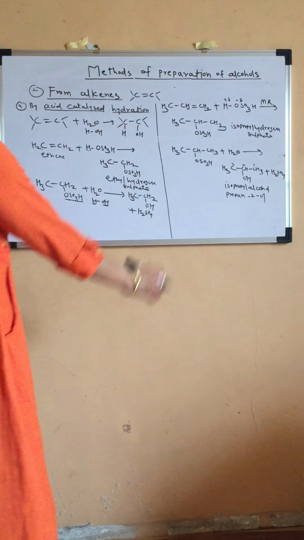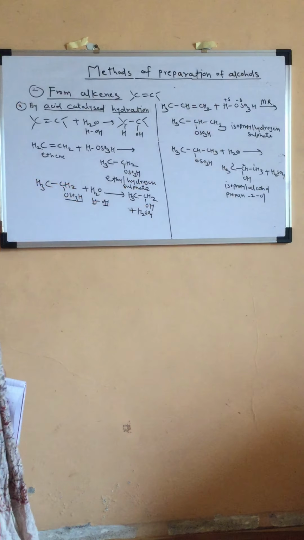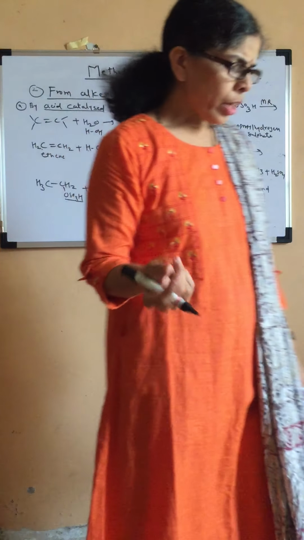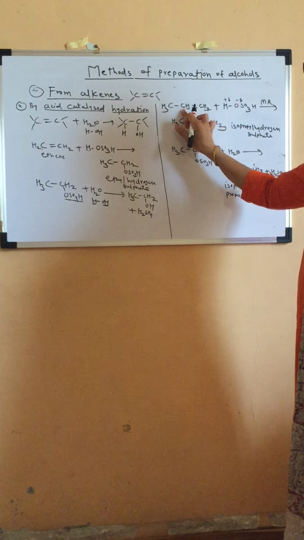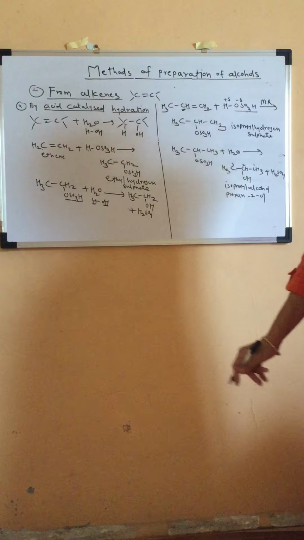In this unsymmetrical alkene, the reaction proceeds according to Markovnikov's rule. What is Markovnikov's rule? The negative part of the reagent is added to that carbon atom, out of the two, which contains less number of hydrogen atoms. So this part will be added to this carbon atom, isn't it?